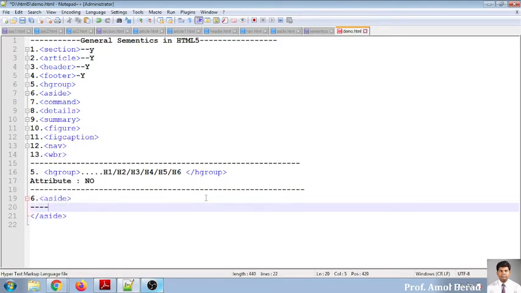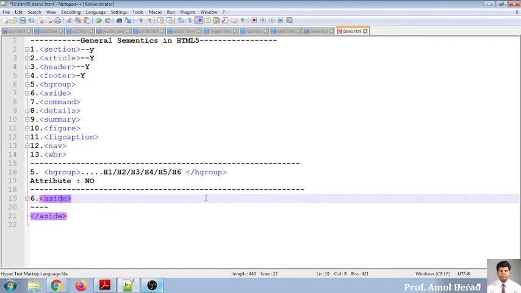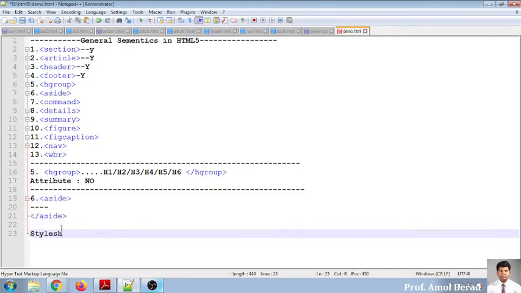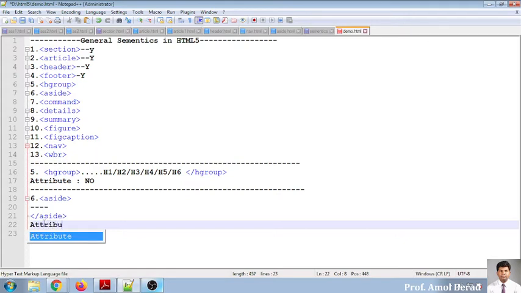Now whenever you are writing something, the most important thing is that it will never change. We'll go for an example of this immediately. But whenever you are writing something into aside, no effect will be there. But you can give an effect by taking the help of CSS. So you have to provide a style sheet whenever you are working with the aside group. It is always preferred to use style sheets. So style is most important whenever you are working with aside. And as far as the attributes are concerned, there is no attribute specifically created for this aside. Now we'll move to an example of this aside.